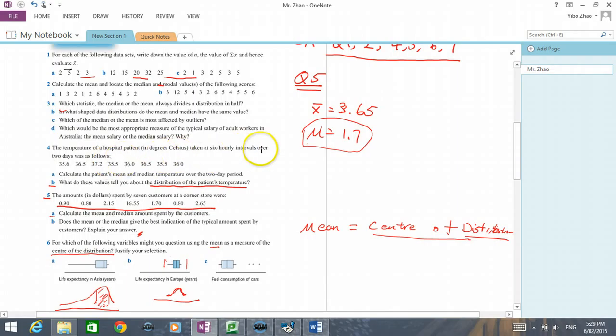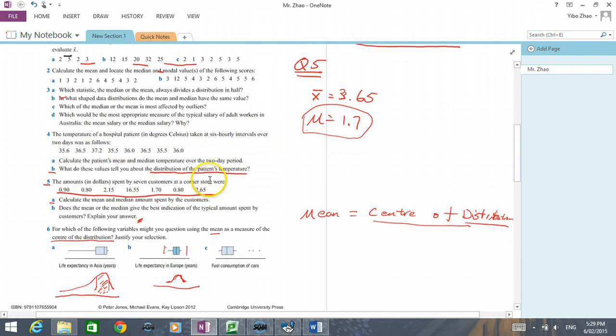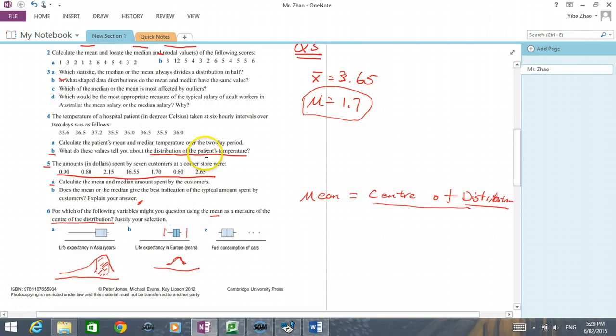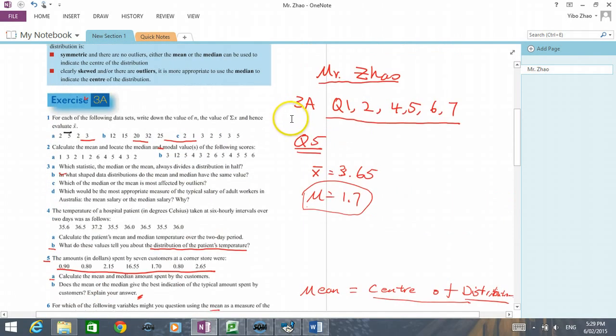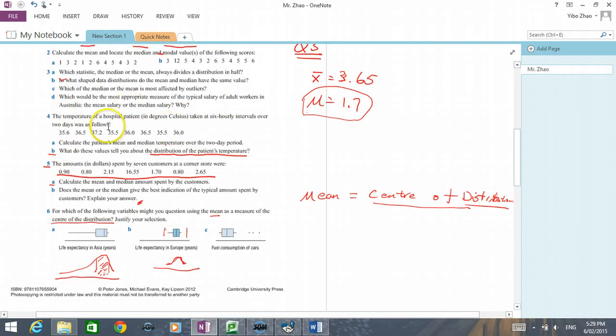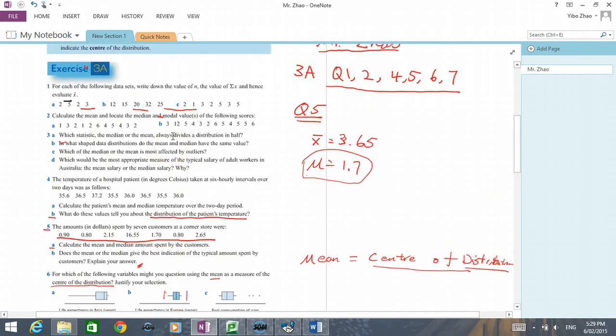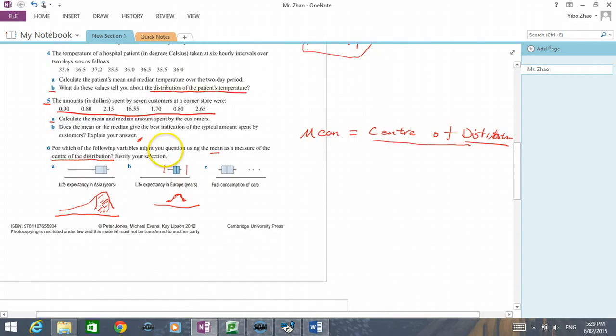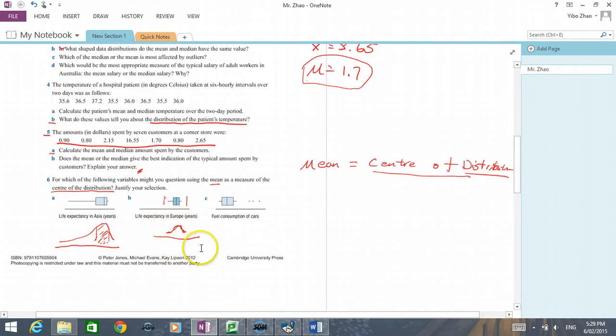I know in the graphic calculator I said it's a little bit positively skewed, but it's a gray area there. For question 4, we can say it's approximately symmetrical.